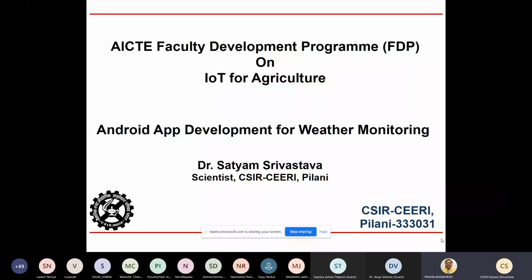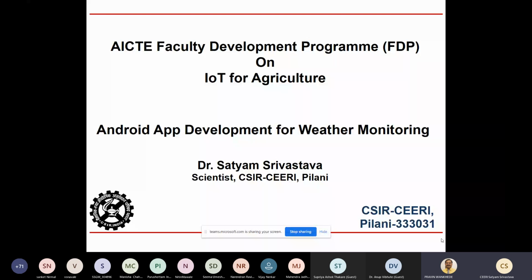So we'll be talking about Android app development for weather quality monitoring. Whatever I'm telling is very generic. It can be used for any application, for any kind of data, to view on your smartphone, to send to the cloud, and to access that data remotely.